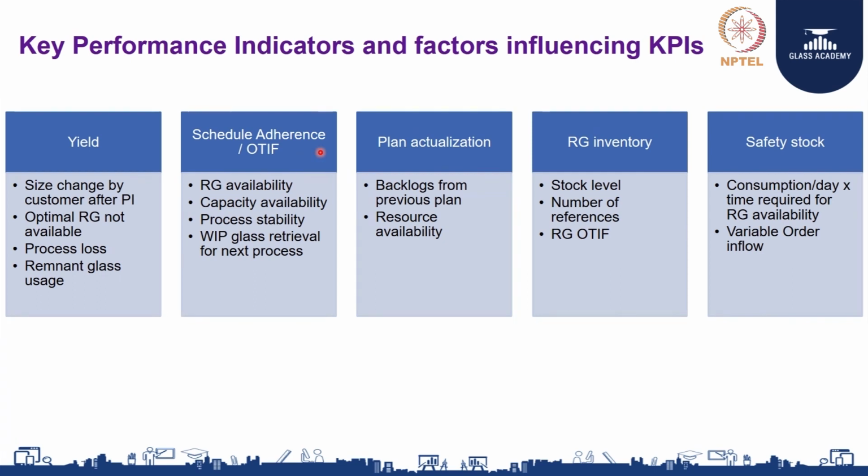To ensure schedule adherence and on time in full, he needs to have the raw glass availability, he also has to have the capacity availability, the process should be stable, and there should not be any time lost in work in process glass retrieval.